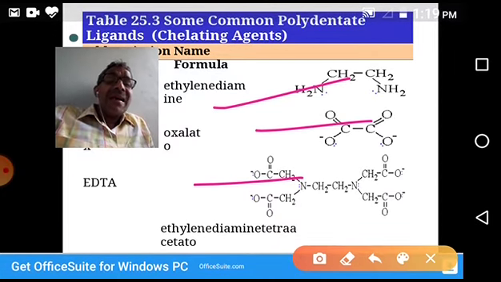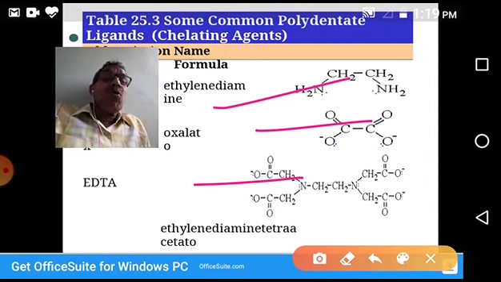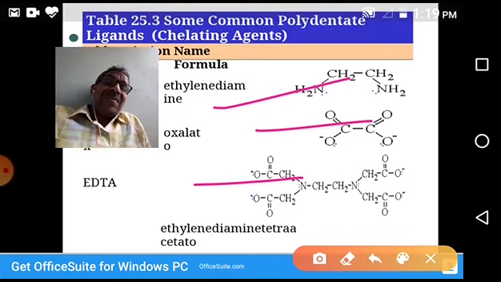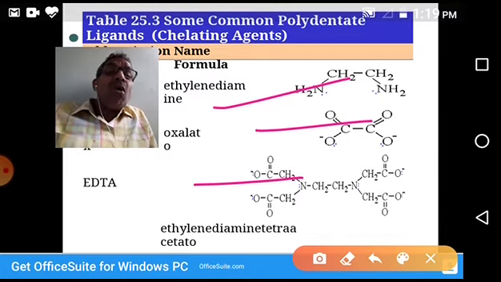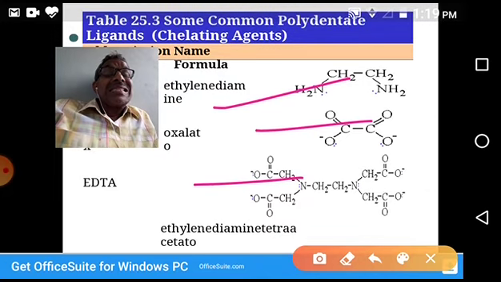So all these are examples for chelating ligands. Chelating ligands are ligands which are coordinating to the central metal atom by more than one electron pair. That means it is forming more than one coordination bond. That's why it is forming a cyclic structure.